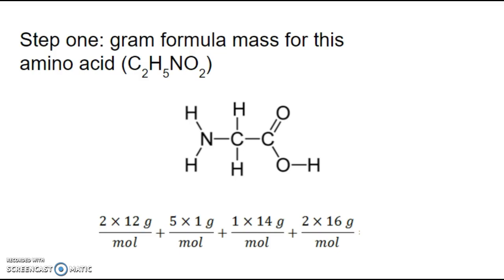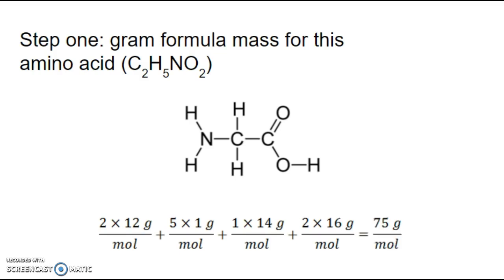Since all of the numbers we're adding together have the same units, grams per mole, our final answer will also be in grams per mole. So I find that we have 75 grams per mole for this one compound.